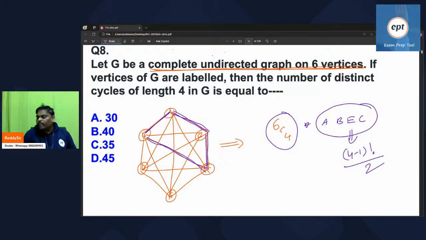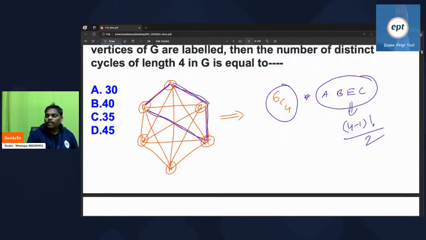We have already done this in so many places. So many places this formula is there. Number of Hamiltonian cycles with n vertices, same formula, (n minus 1) factorial by 2. If anyone has any objection, let me see this one. A, B, E, C, how sir? See this one? If you want, you can check. From A you go to B, B to E, E to C, and afterwards A. Right, that is one.